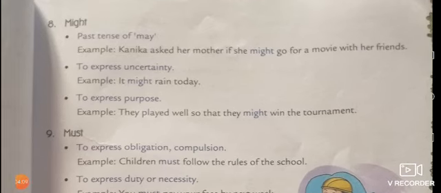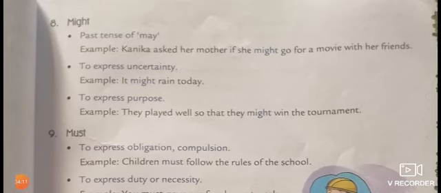Next is might, the past tense of may. You can use might generally to express uncertainty, as in: it may rain today, it might rain tomorrow, he might come tomorrow. To express purpose we use might.